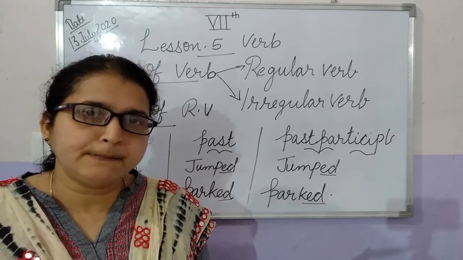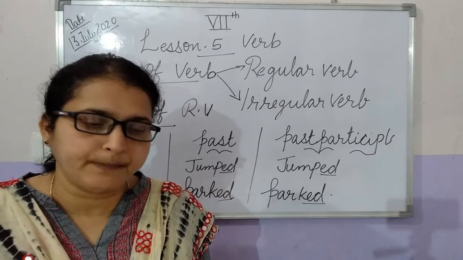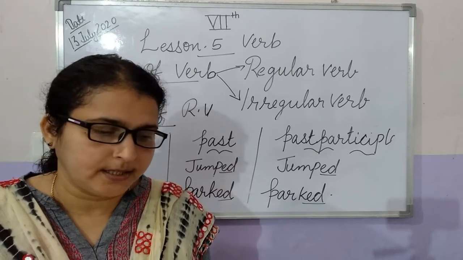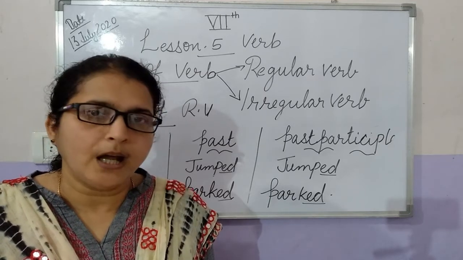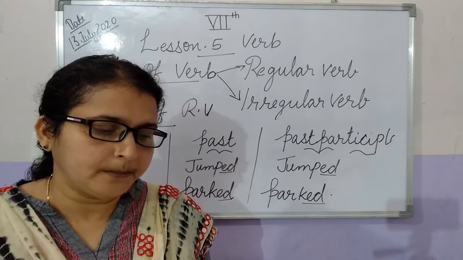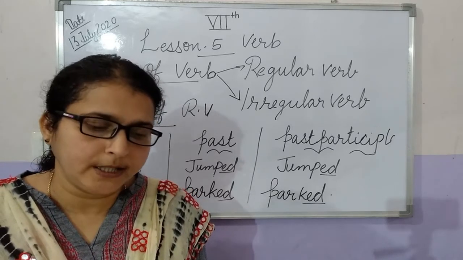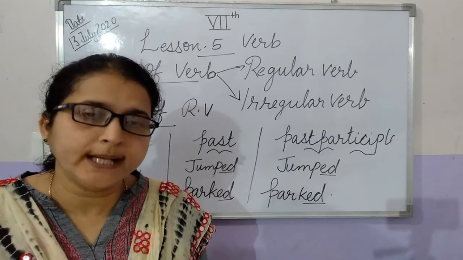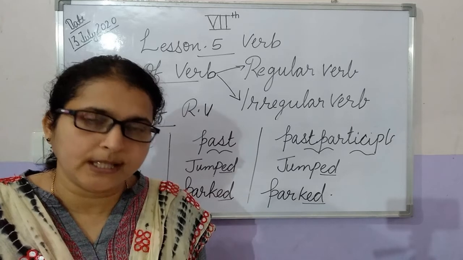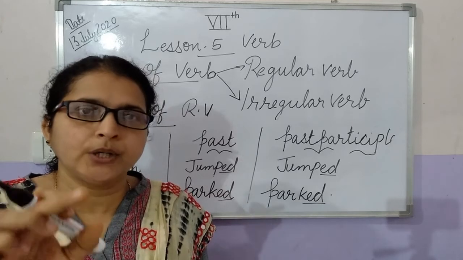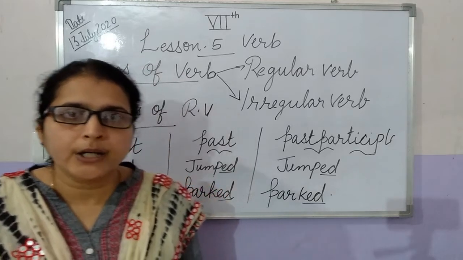The second one is park, past tense parked and past participle also parked. The third example given in your textbook is laugh: past tense laughed and past participle laughed. In a regular verb we always use the ed form of the verb.